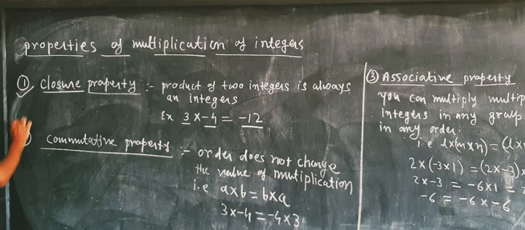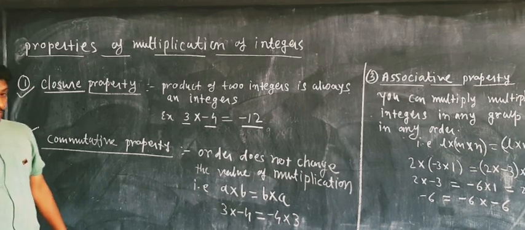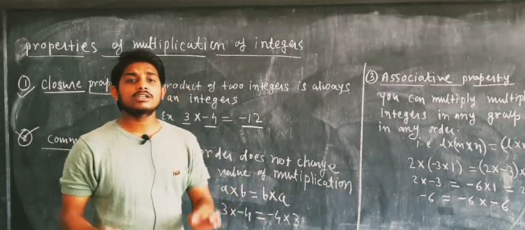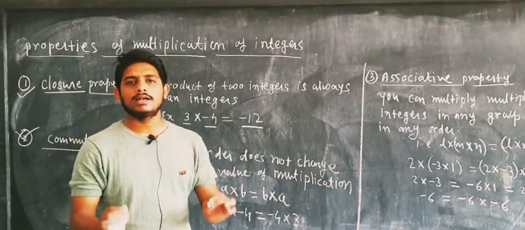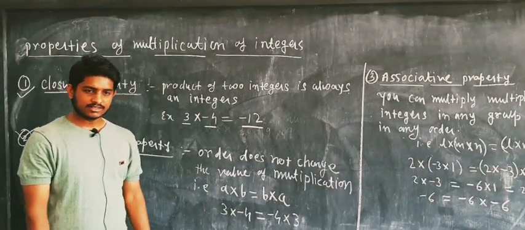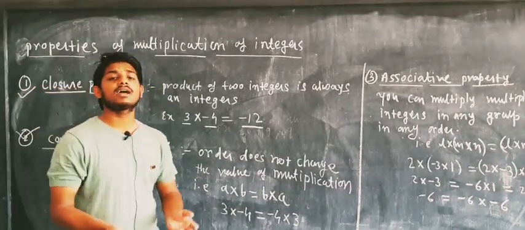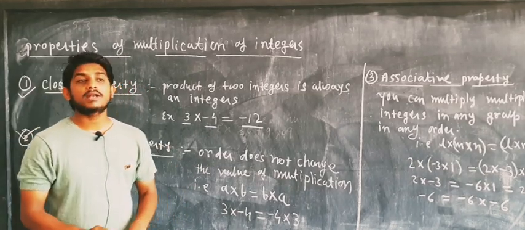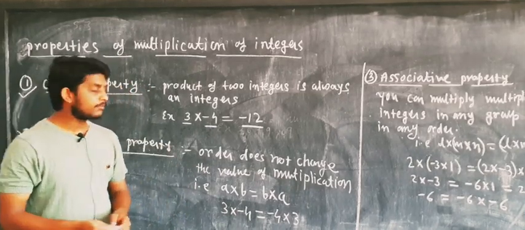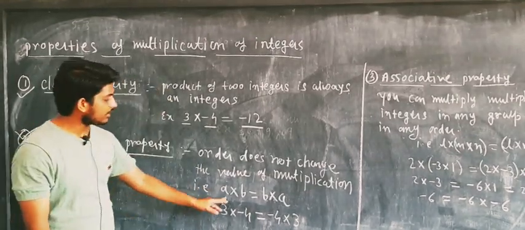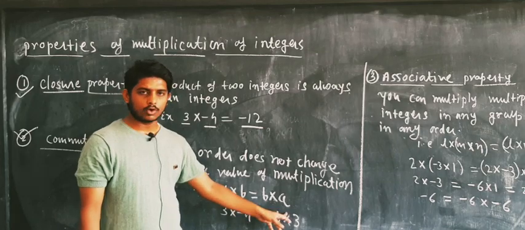Now we'll discuss the commutative property. What is the commutative property? Order does not change the value of multiplication. It means when we are multiplying two integers, we can multiply in any order, like a cross b is equal to b cross a.